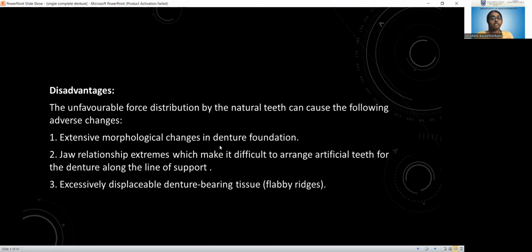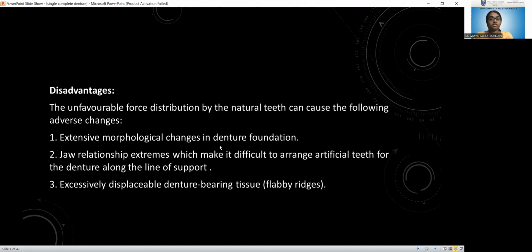So we need to plan the complete denture. We need to do the diagnosis and treatment planning and the mouth preparation properly before starting the single complete denture.